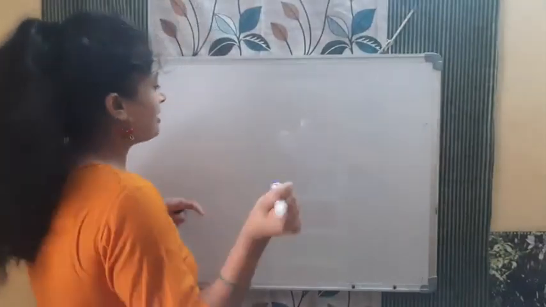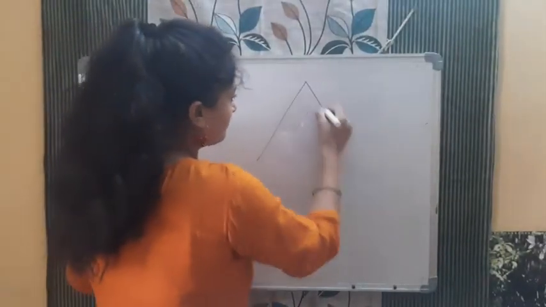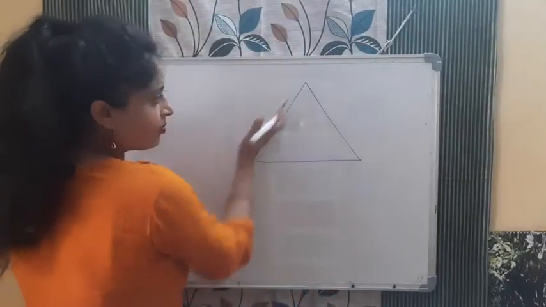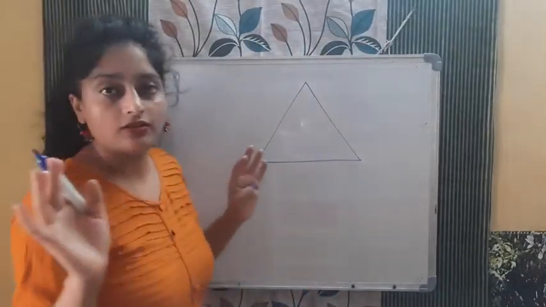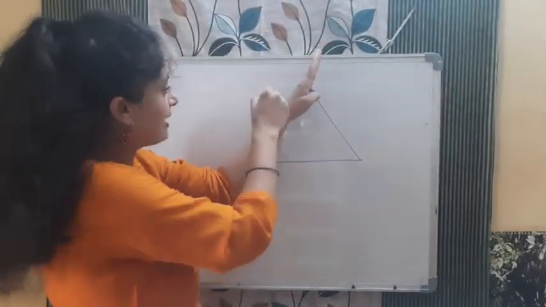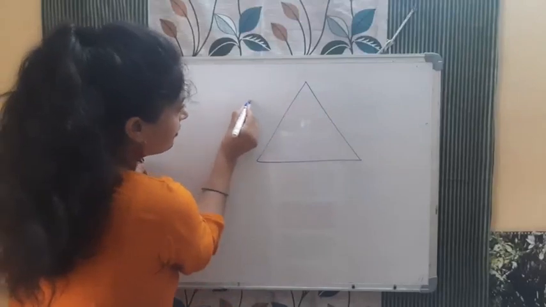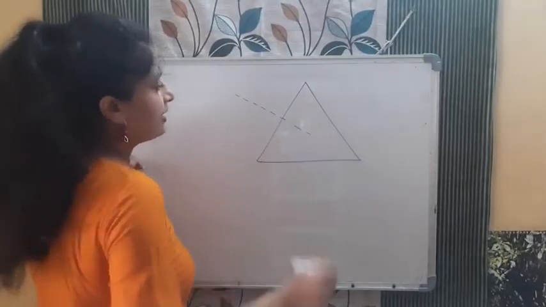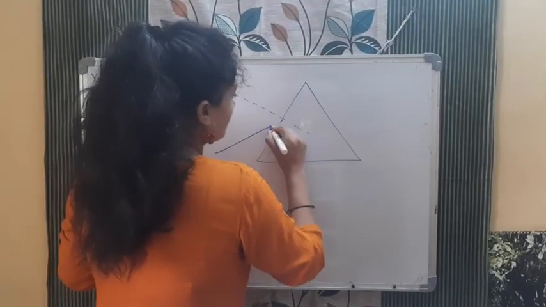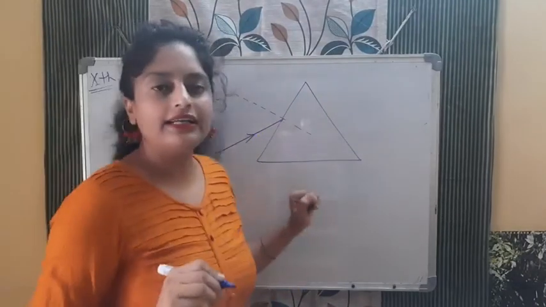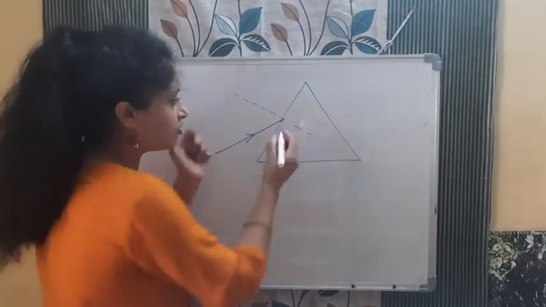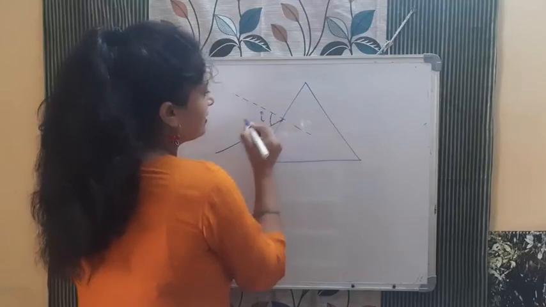See now, if I say in case of the prism this way, so see, this is the normal. Sorry, not normal. At this interface, if I want to draw the normal, it is 90 degrees to it. So it will be like this. For example, any ray is coming from here. What is the incident angle? The angle between the normal and the incident ray. So this is the incident ray, this is the normal. This will be i, the incident angle.